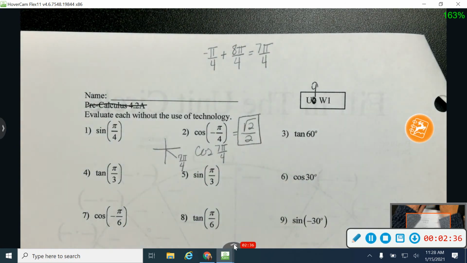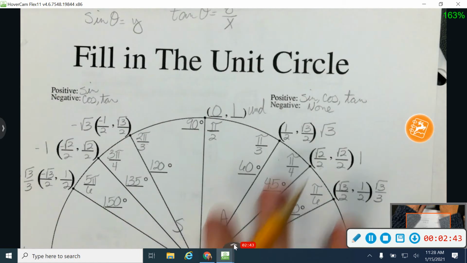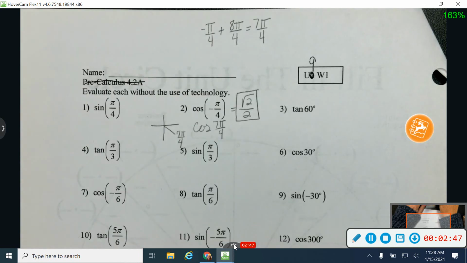Questions on that one? Okay, so again, same thing we did yesterday. We just have to go and find first which angle it corresponds to on here. Okay, then we can actually answer the question. Okay, let's jump down and try number 11.